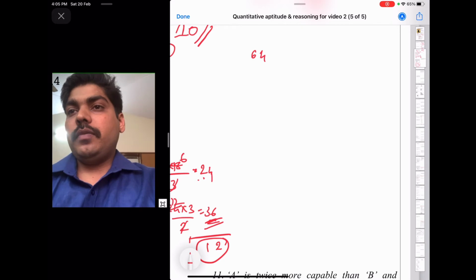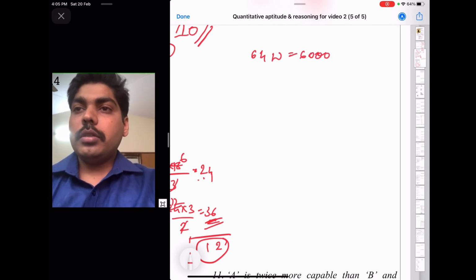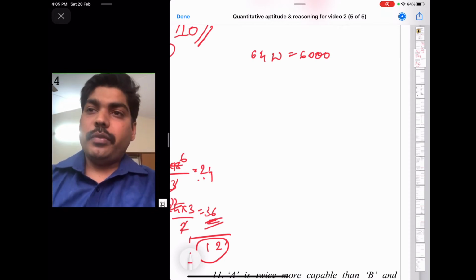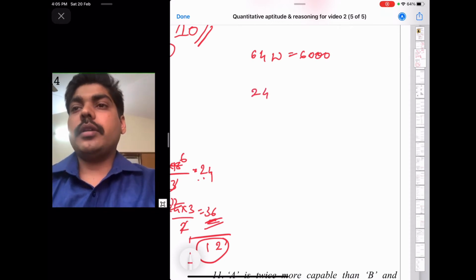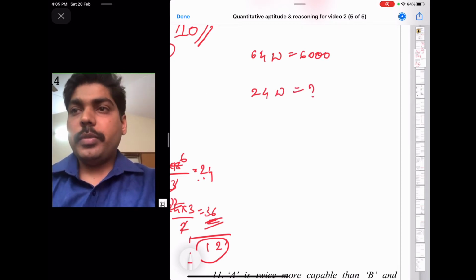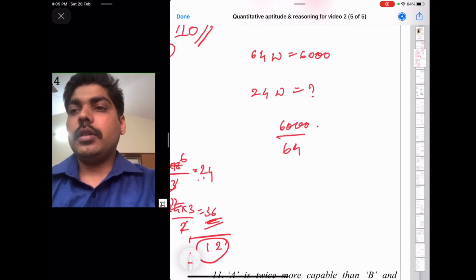So 64 women is equal to 6,000 rupees. We need how much for a woman? In a month, a woman worked for 24 days. So 24 women is equal to how much? So just cross multiply them. 64 women is 6,000. 24 women is how much?